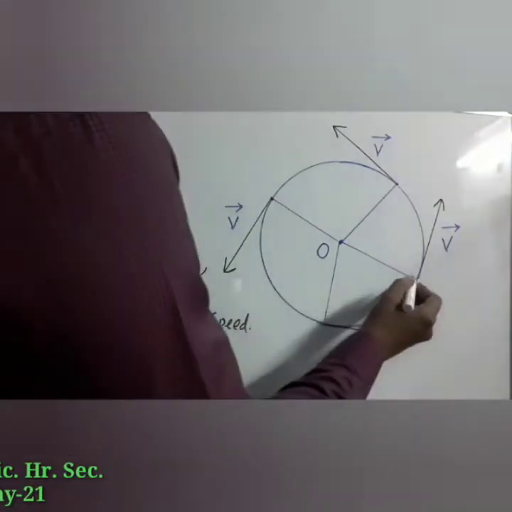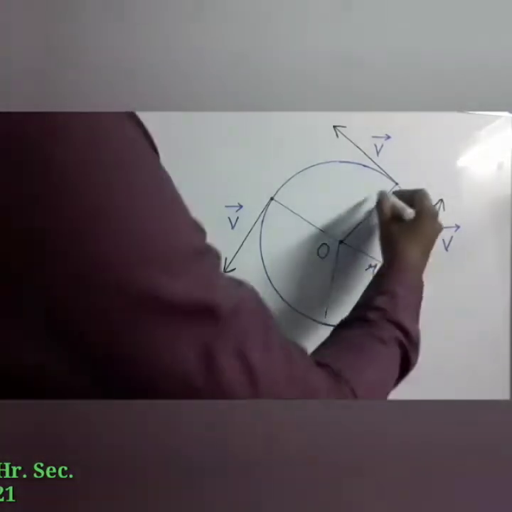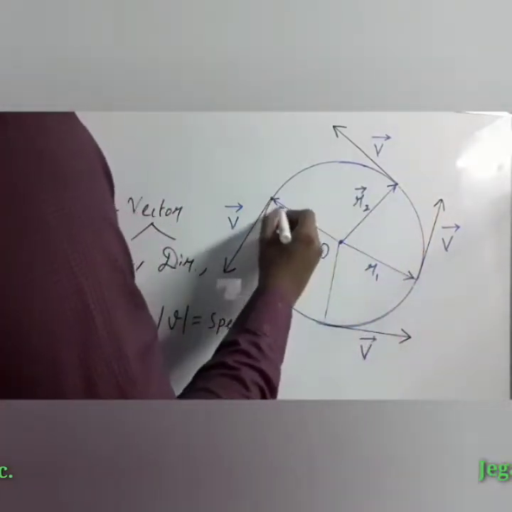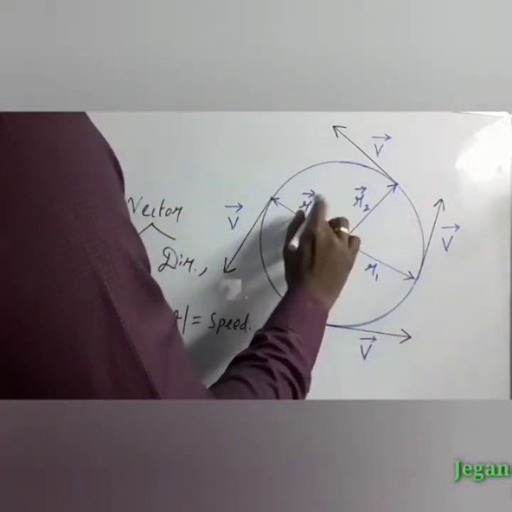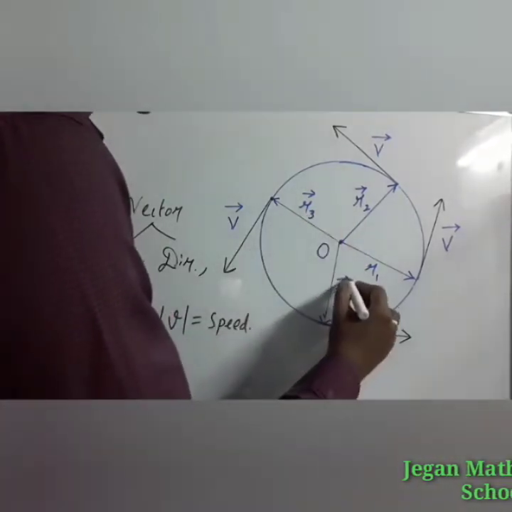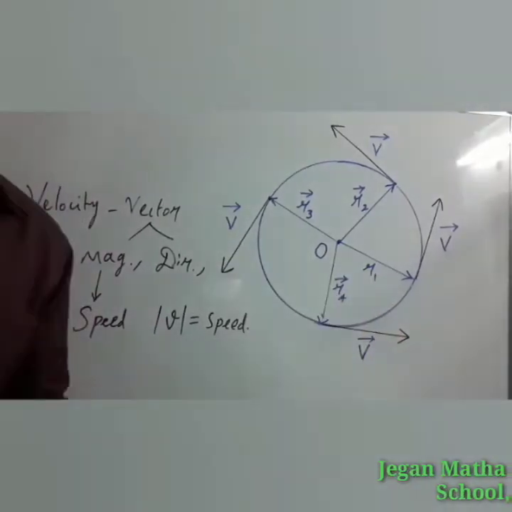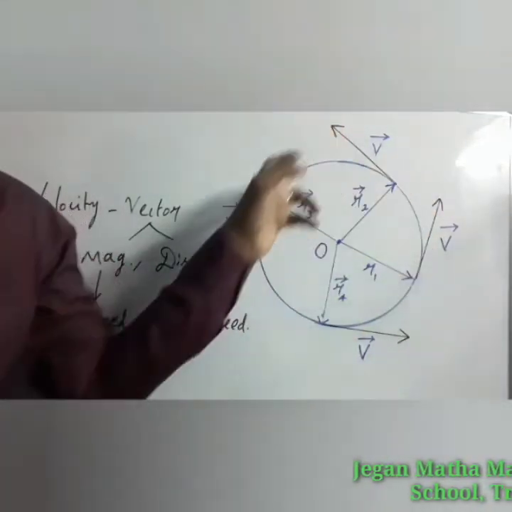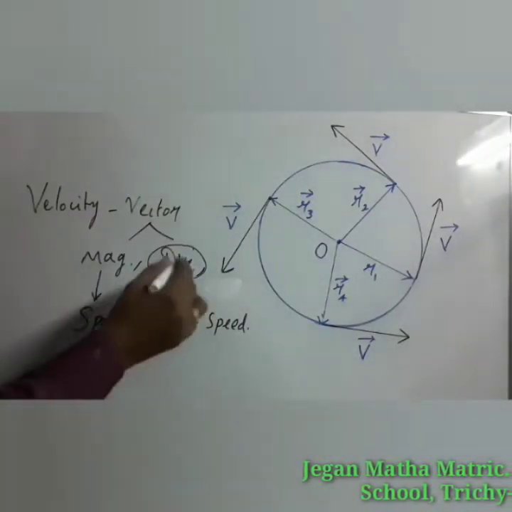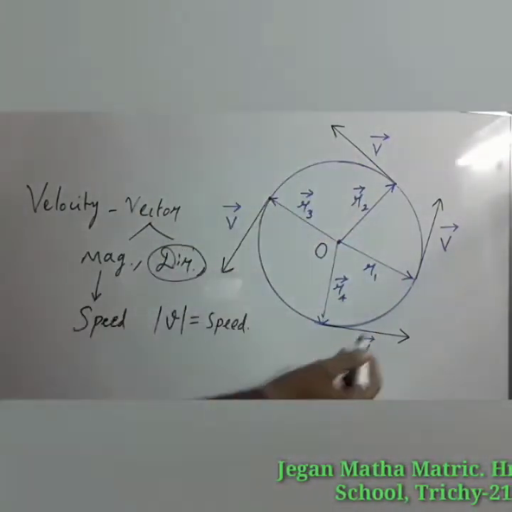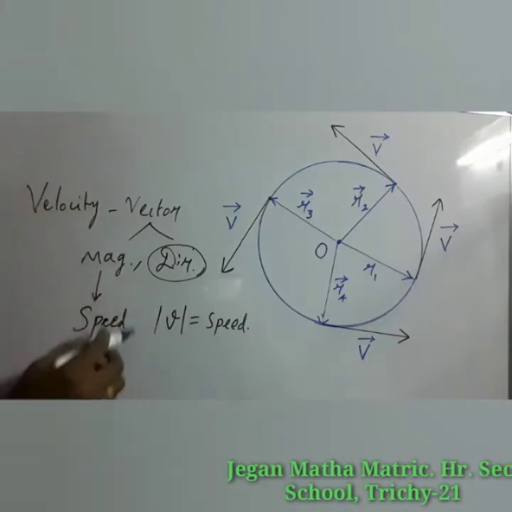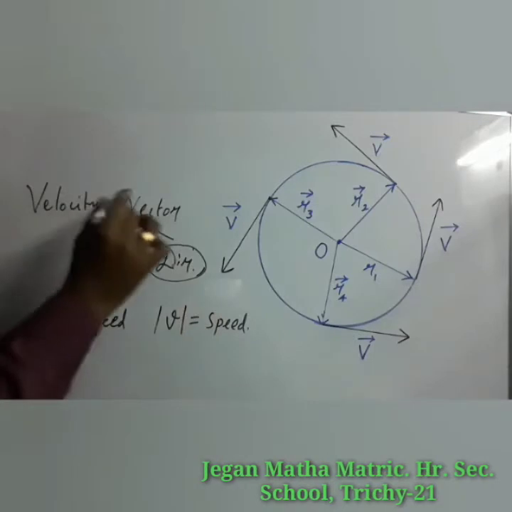In this diagram we can mention the position vectors. Here the first point can be taken as R1 from the center, this point as the position vector R2, the third point the position vector R3, and the fourth point is at the position vector R4. Here you can see the velocity is tangential at every point in the circle. We have already told that the direction of the velocity vector changes at every point on the circumference of the circle without changing its magnitude.